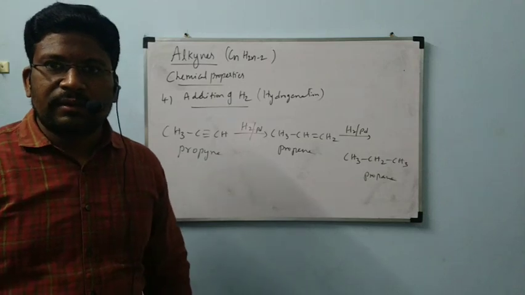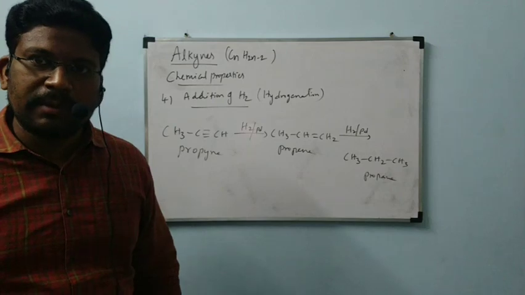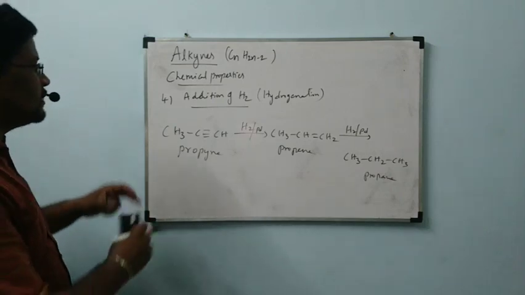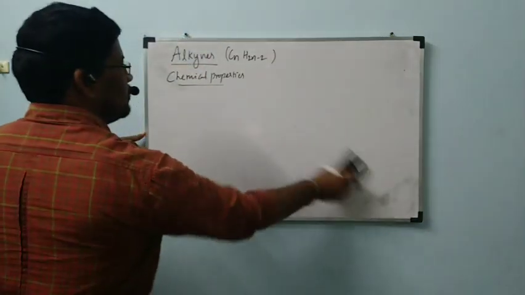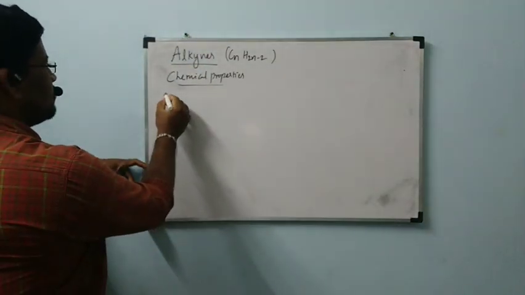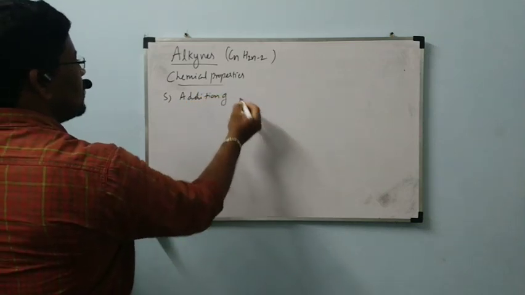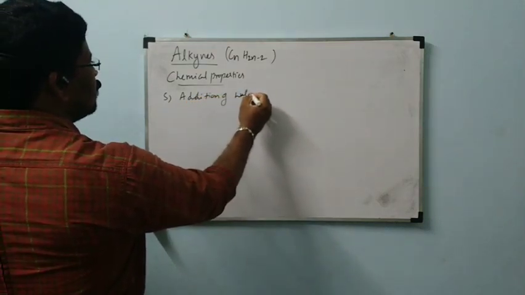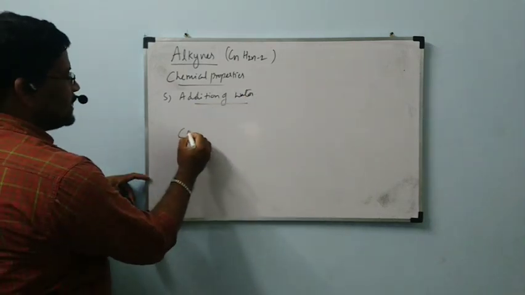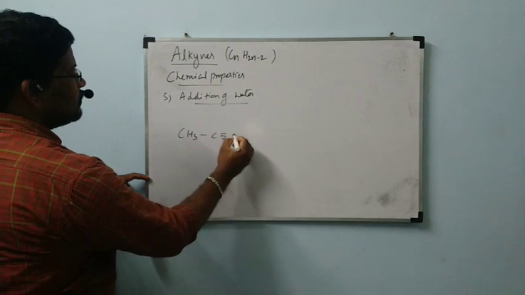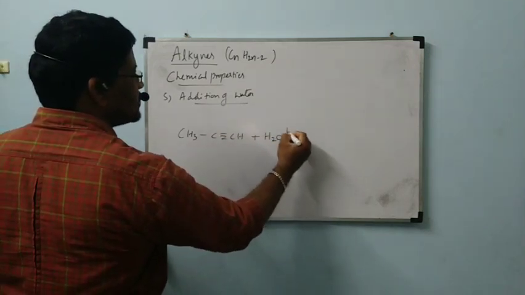Okay, and finally one more chemical property is there. By that alkynes topic is going to be completed. Let us see that fifth one. Addition of water. CH3C triple bond CH reacts with water in presence of H plus.